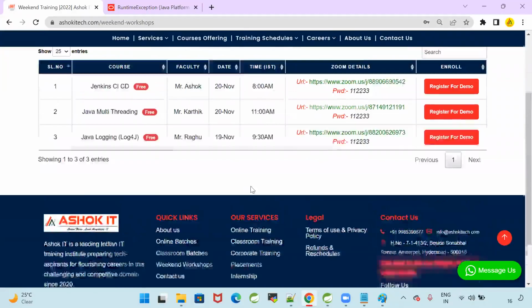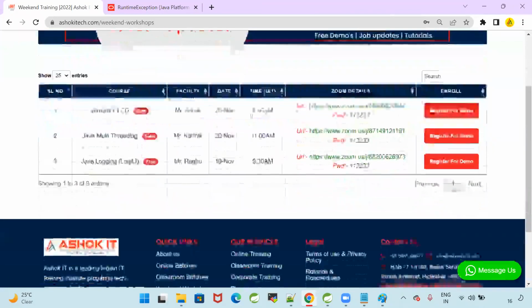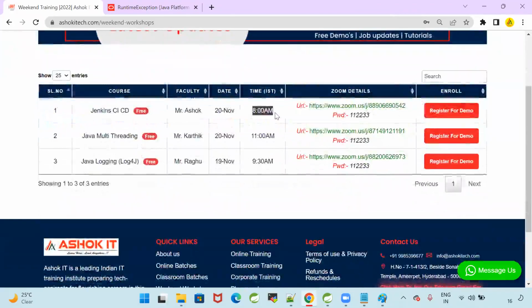You may not understand that, because AWS and Linux knowledge is required. It is high level; once you come to module 3, you can understand it. You need to attend the multi-threading workshop on Sunday at 11 o'clock. My workshop is at 8 o'clock. If you want to listen for time pass, you can, but you may not understand completely.